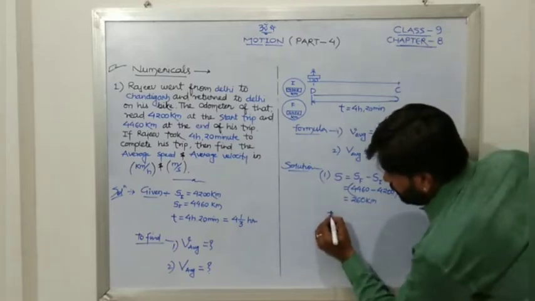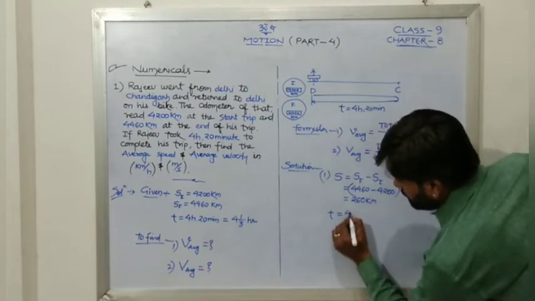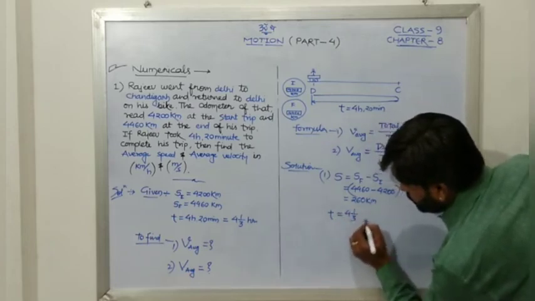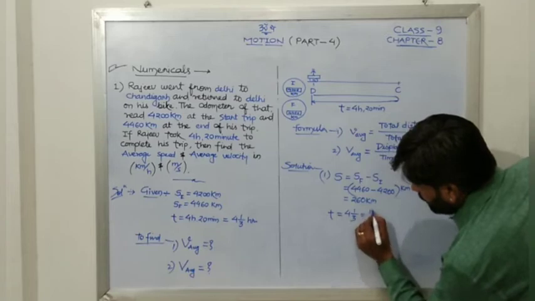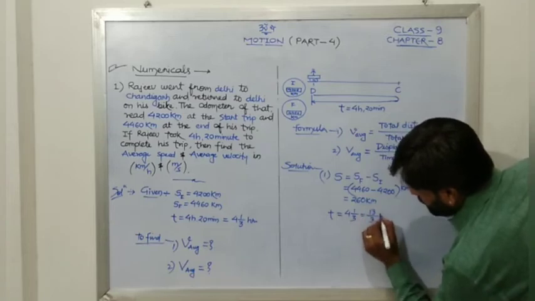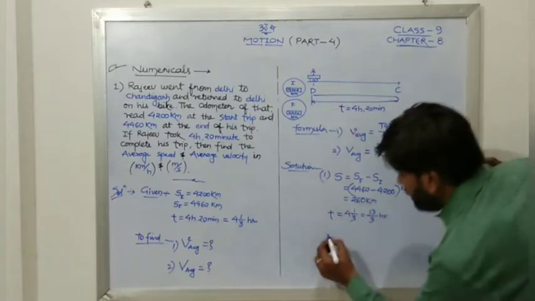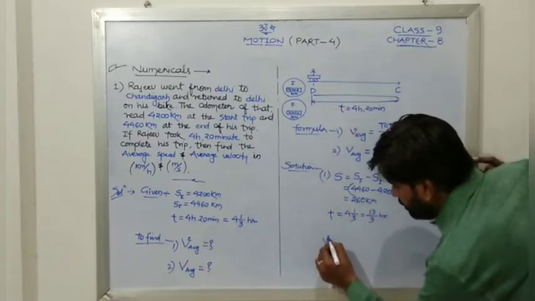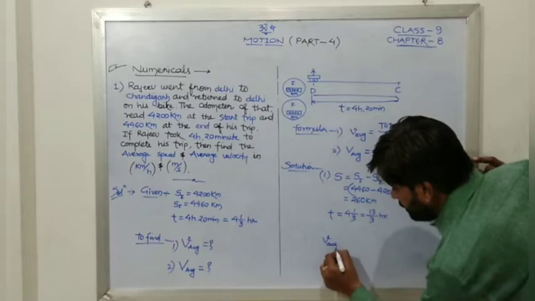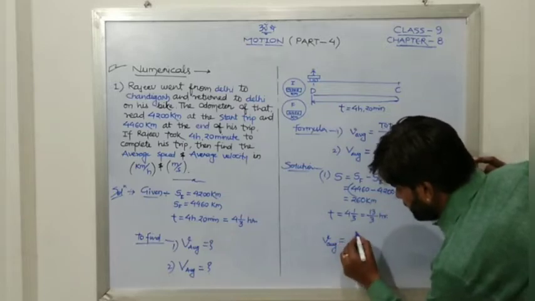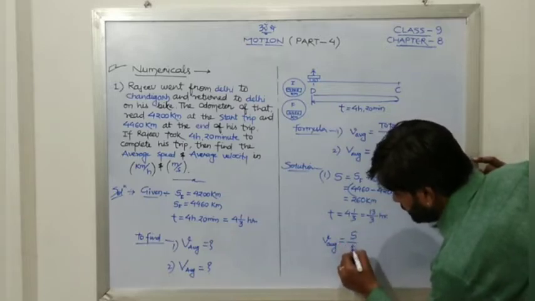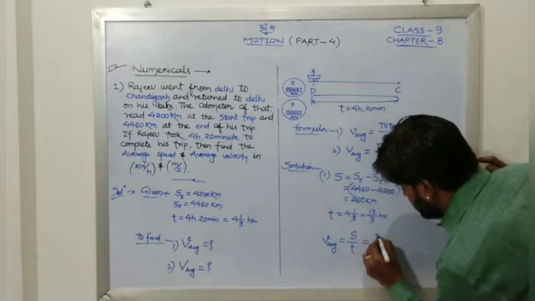In total time, we have 4 and 1 by 3, that is 13 by 3 hours. So we have both the things, and we may apply the formula. Formula is average speed, that is total distance S upon total time taken T.